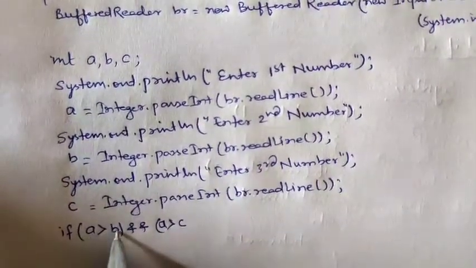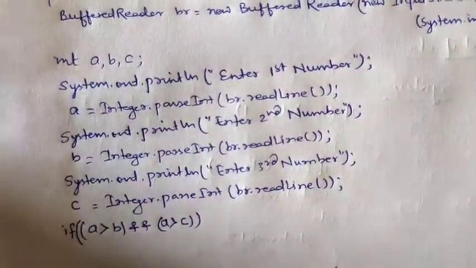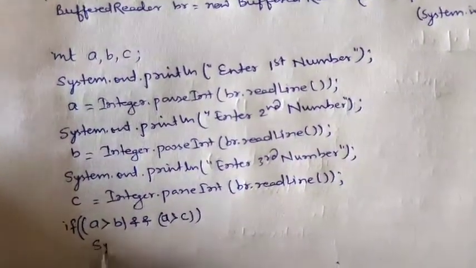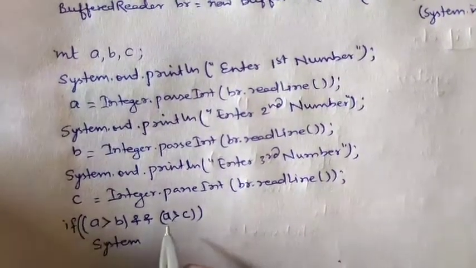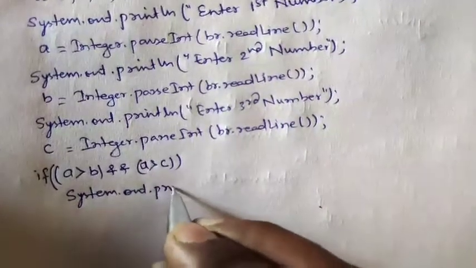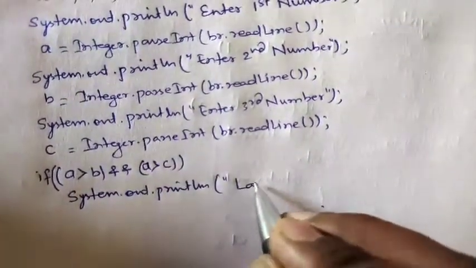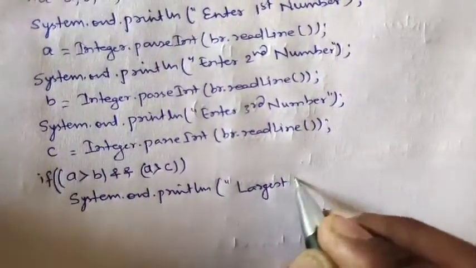If a is greater than b and a is also greater than c, this we have used. Now if this condition is satisfied, a message will be displayed, System.out.println, largest number, or we can say greatest number.